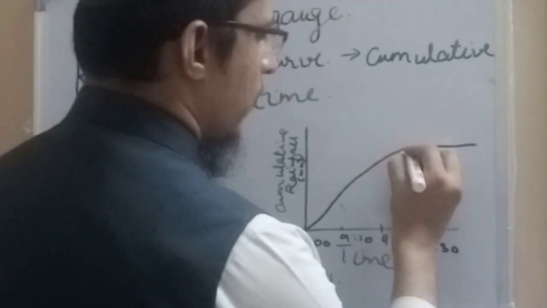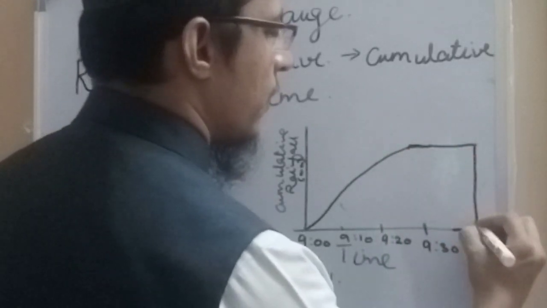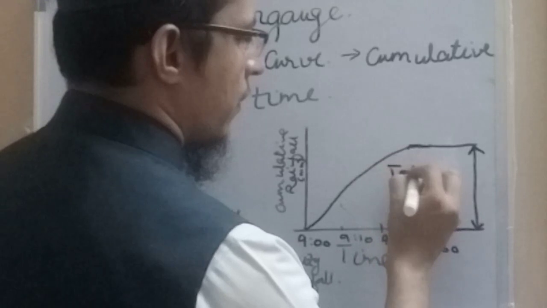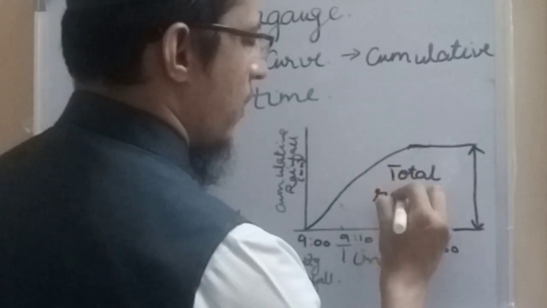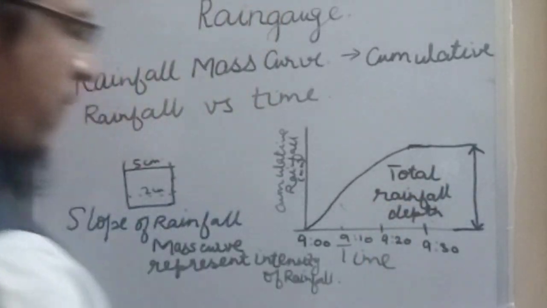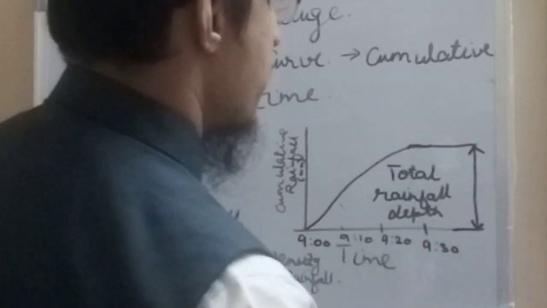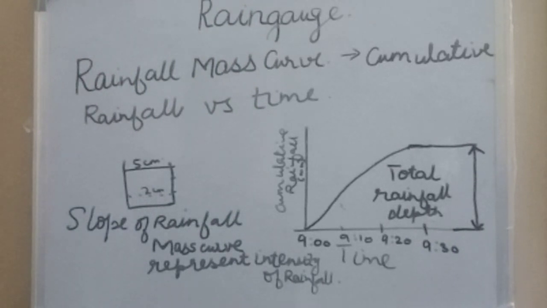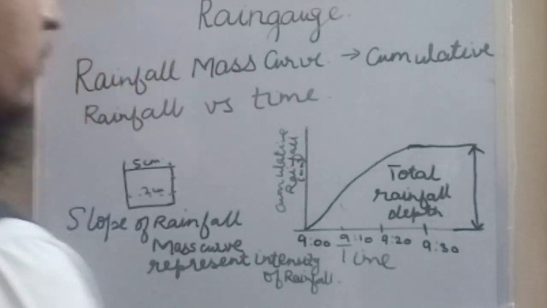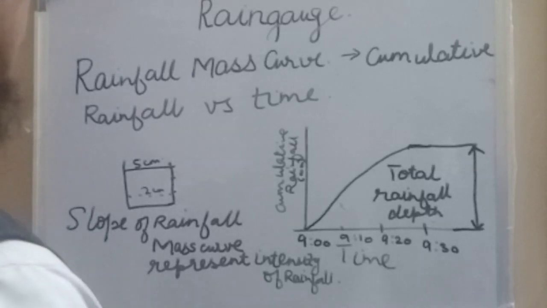Similarly, one more thing: the height at the end of the rainstorm, that is this height of the graph, will give us the total rainfall depth. In a particular rainfall spell or rainfall storm, what was the total depth of rainfall? It may be obtained from this height at the end of the rainfall mass curve. So these two pieces of information, rainfall intensity with its duration, and total rainfall depth, can easily be obtained from the rainfall mass curve.